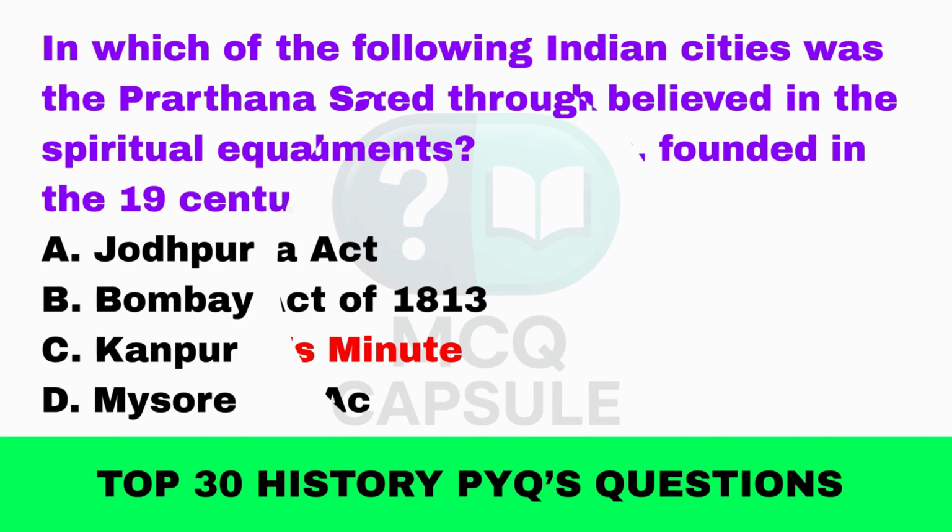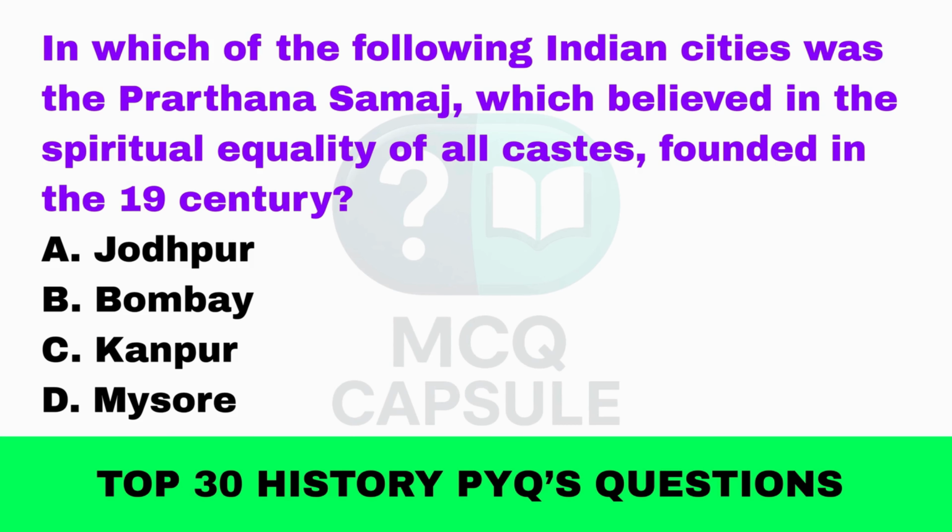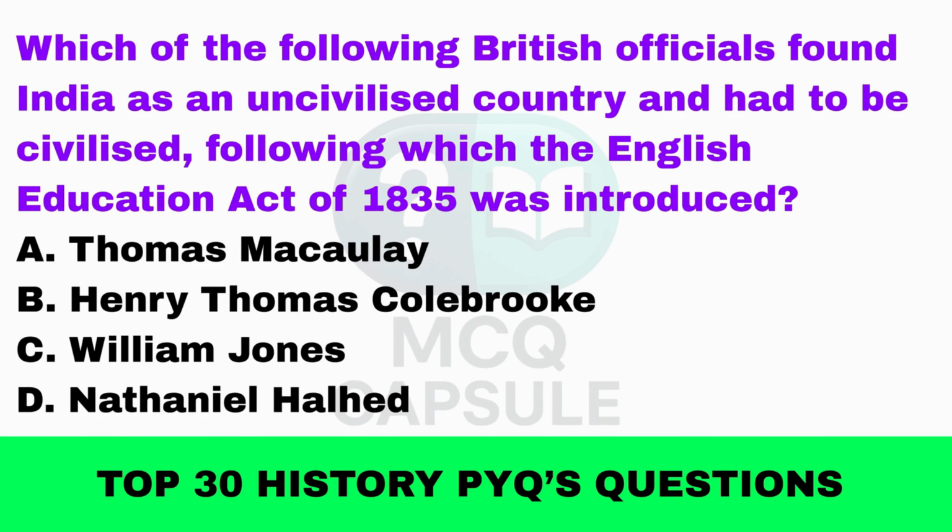Macaulay's Minute. In which of the following Indian cities was the Prarthana Samaj, which believed in the spiritual equality of all castes, founded in the 19th century? Bombay. Which of the following British officials found India as an uncivilized country that had to be civilized, following which the English Education Act of 1835 was introduced?